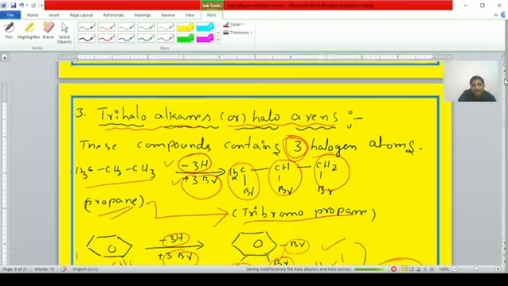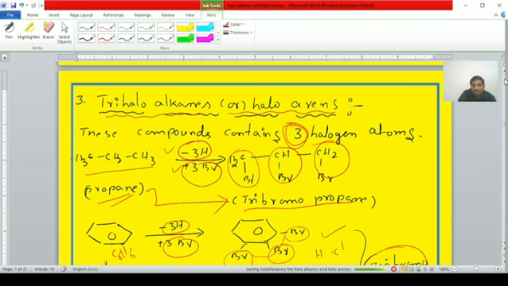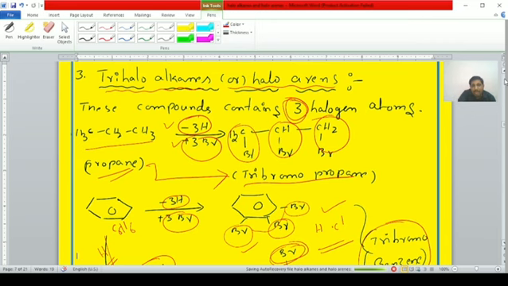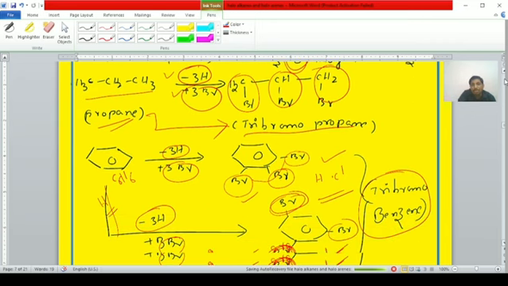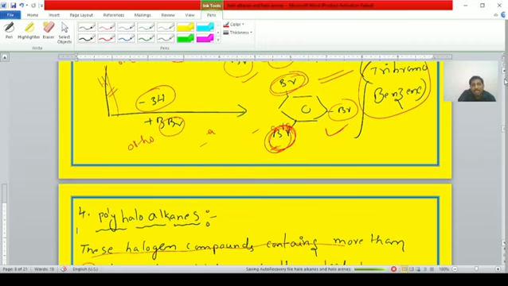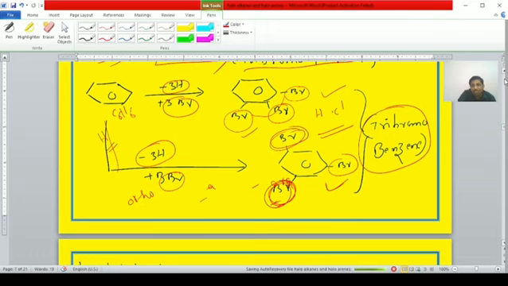Next, trihaloalkanes. These compounds contain three halogen atoms, known as trihaloalkanes or trihaloarenes. For example, in propane, three hydrogen atoms are replaced with three bromine atoms to form tribromopropane. Similarly, in benzene, three hydrogen atoms are replaced with three bromine atoms to form tribromobenzene. Different types of tribromobenzene are formed.